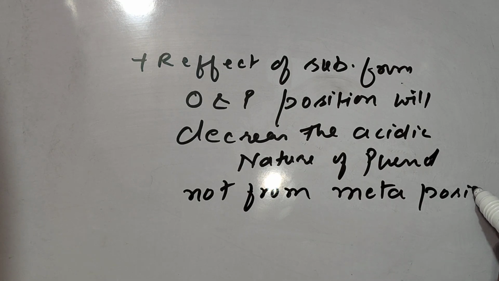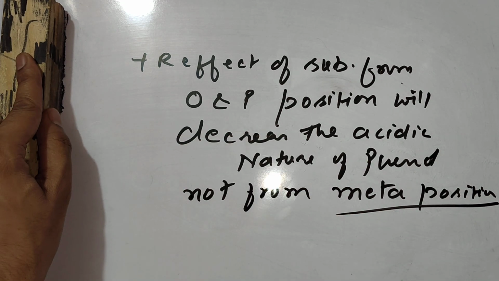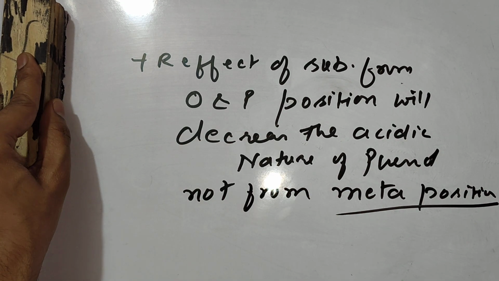Because from the meta position, the plus R effect is unable to create a lone pair on the carbon to which OH is directly connected. In this fashion, plus R effect will decrease the acidic nature of phenol from ortho and para position, not from the meta position.